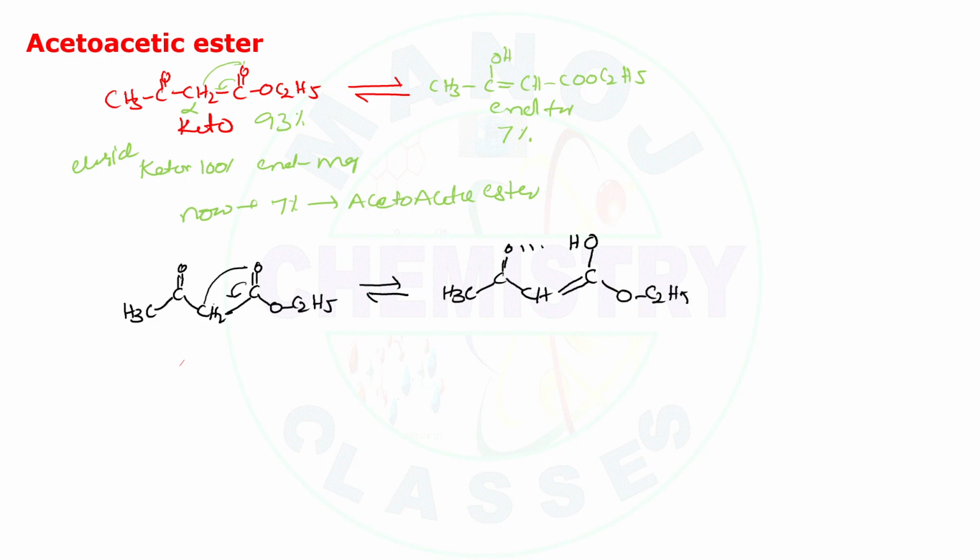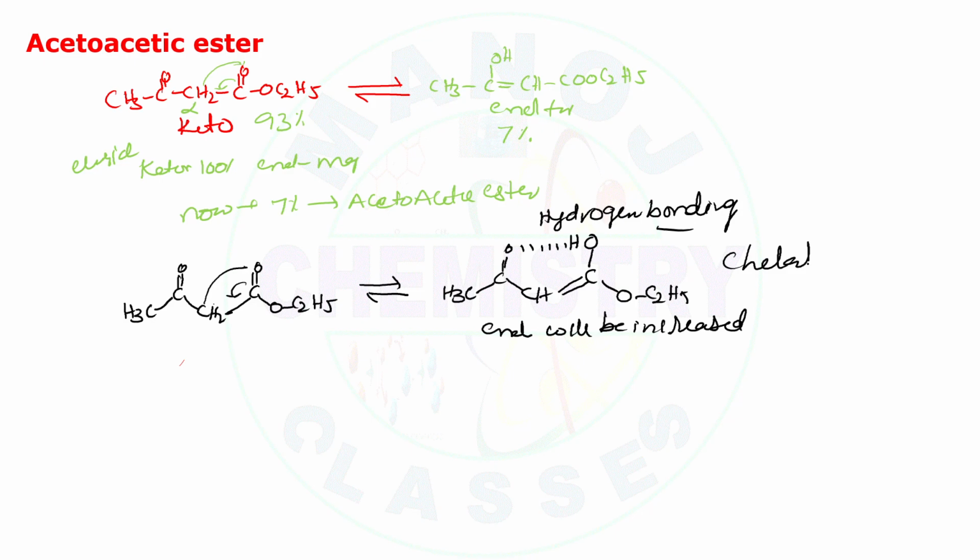So here there will be an existence of hydrogen bonding. Due to the presence of hydrogen bonding, the content of enol will be increased. This is also known as chelation. So keto and enol will exist in dynamic equilibrium.